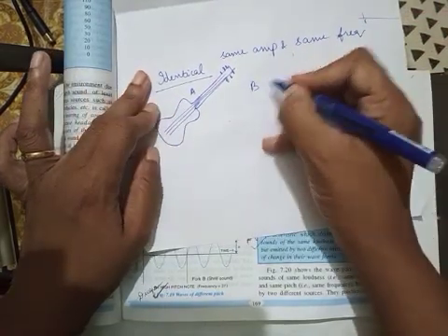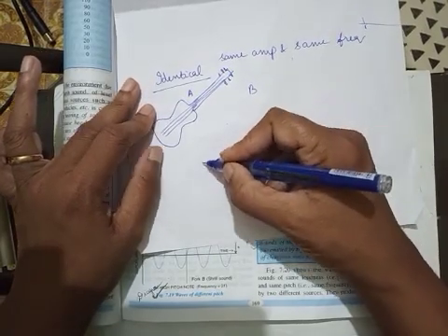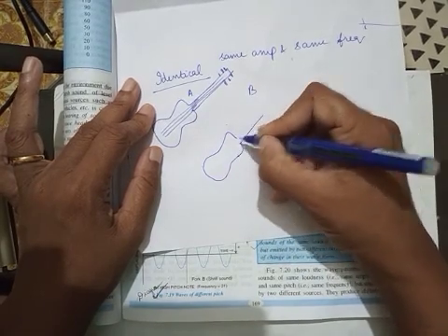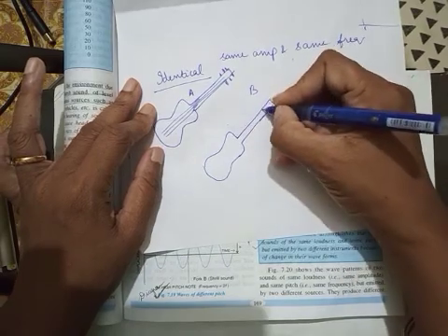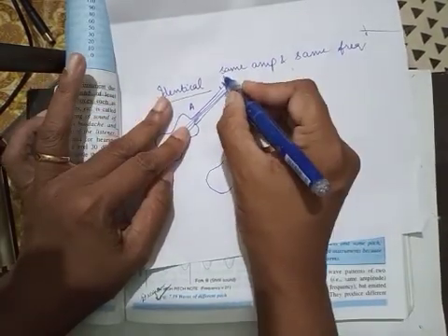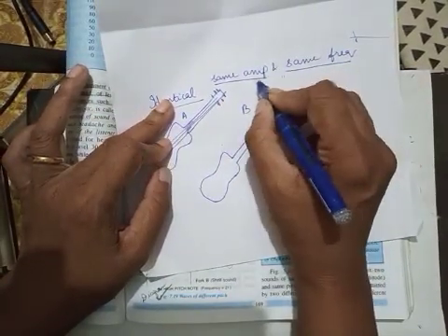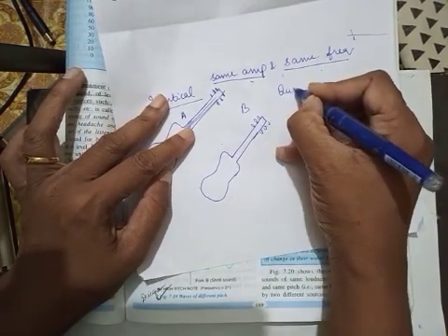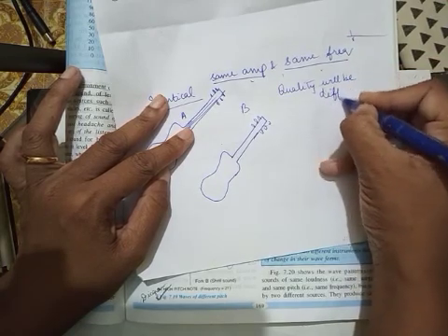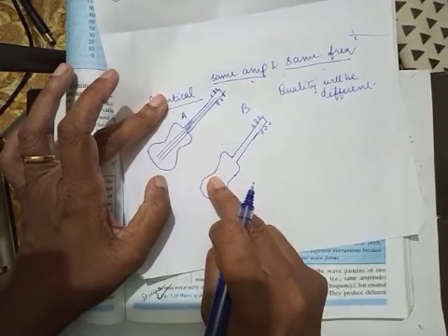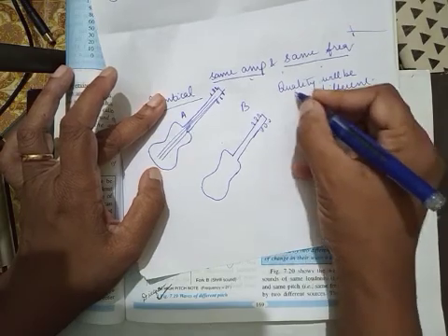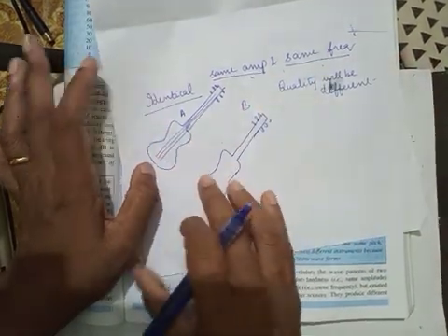So you have a guitar A and guitar B. There's another guitar here. They're not looking identical, but please assume it to be identical. So these both are similar, and we are producing sound of same pitch, same amplitude and same frequency, but still quality will be different, because they are two different instruments. Each instrument has a particular quality, and that's why they are different.